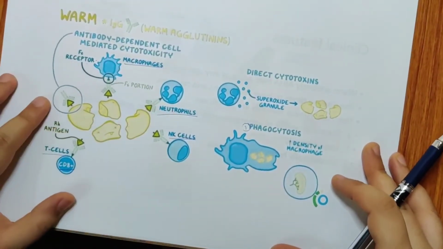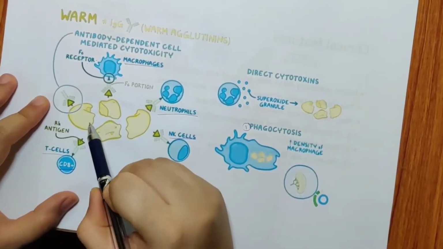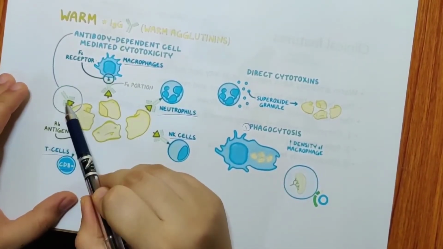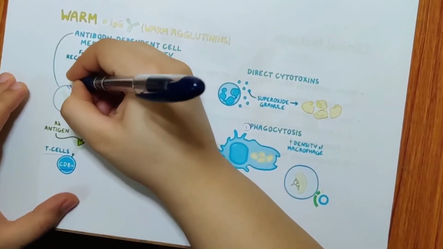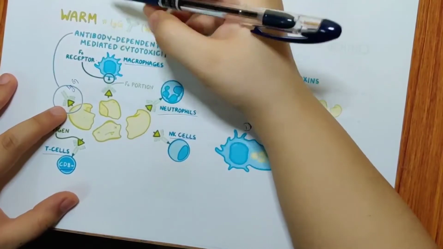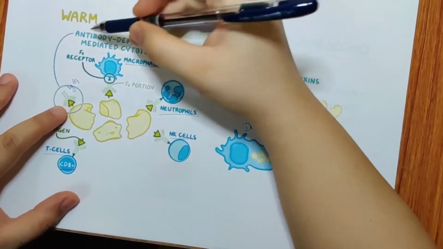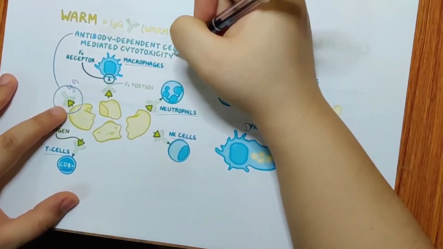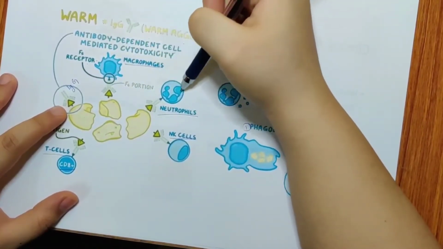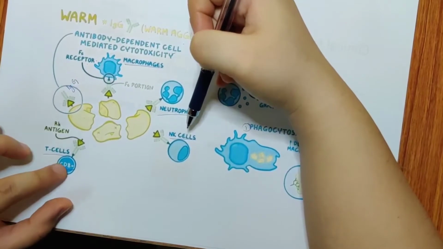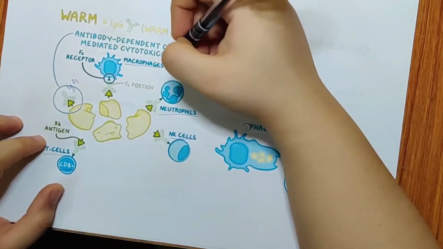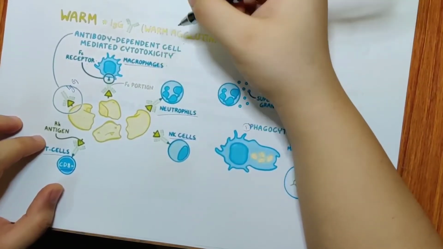So what we need to know is, you have an affected RBC which has an RH antigen. The immune system will produce an IgG antibody. When it reacts, it forms an antibody dependent cell mediated cytotoxicity. This will cause the macrophages, neutrophils, NK cells, and CD8 plus T cells all to come together. In that, macrophages are the first to attack.